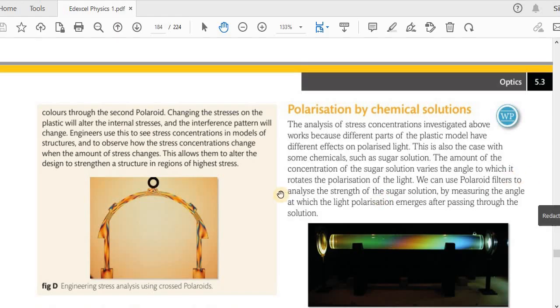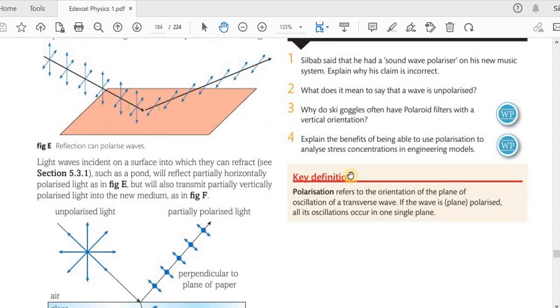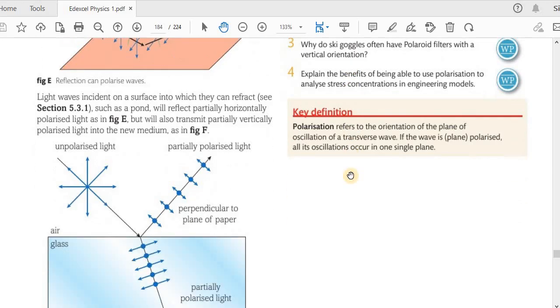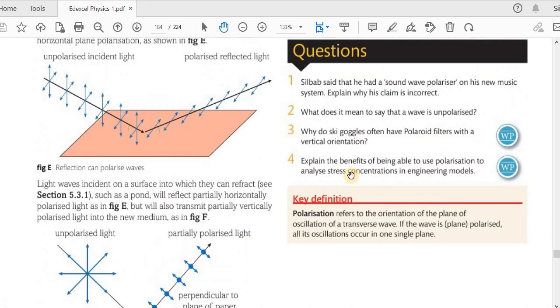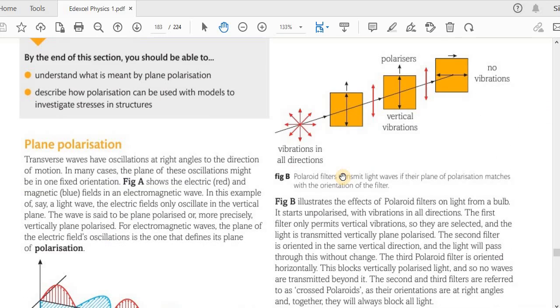We can use Polaroid filters to analyze the strength of the sugar solution by measuring the angle at which the light polarization emerges after passing through the solution. So this is a way we can find the strength of the sugar solution. Alright, so we have come towards the end of this subchapter on polarization. Again, very simple. If you still have more questions, I recommend you just read that particular part. You should get it.